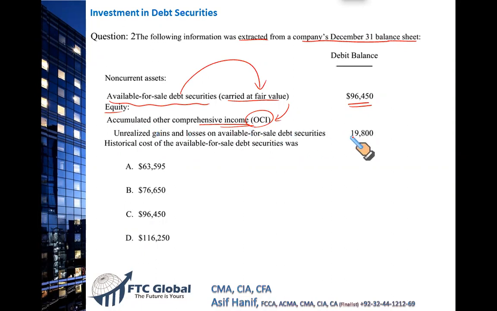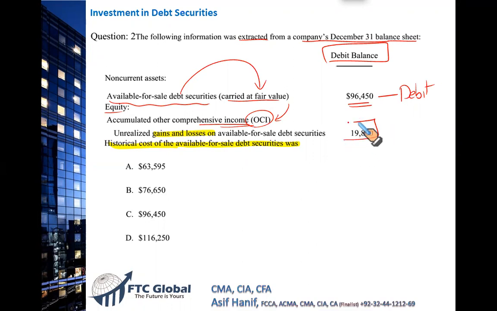Now, let me highlight the specific part you need to know: unrealized gains and losses on the available for sale debt securities. What we are required to find out is what the historical cost of the available for sale debt security was. Now, this question is pretty interesting. If you just look at the top, we have been given the debit balance. Assets, of course, are supposed to have a debit balance. We know that from the very beginning when this all started.